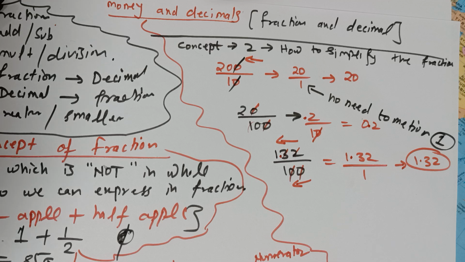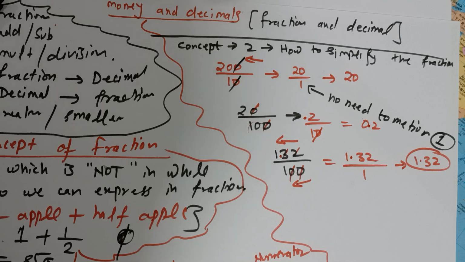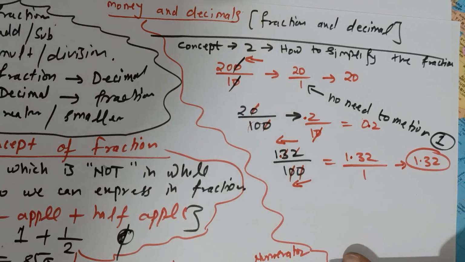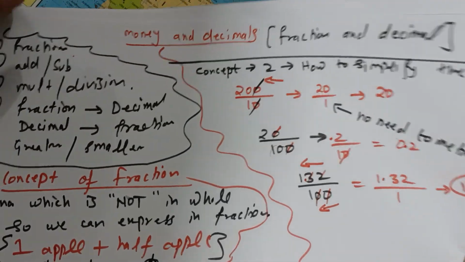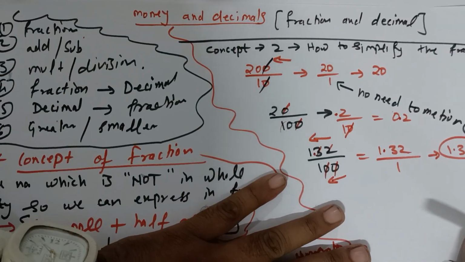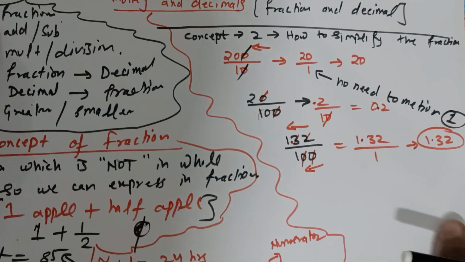So if we... in your book from your chapter, question number 1. What is given? Write fractions of a euro and then as a decimal. So we'll start a new page. See, this concept, what you do, just pause the video and copy all these topics. Then continue later on. First copy and then continue.